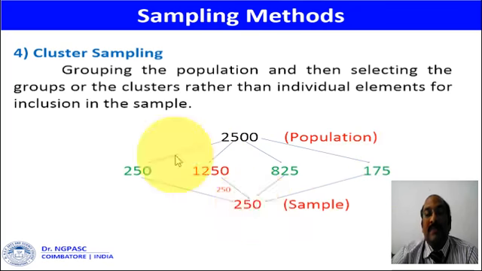But as far as cluster sampling is concerned, within one group itself the researcher can select the required number of samples. Suppose in our example, in the second group of 1250, the required 250 items will be selected only from the second group. No items will be selected from the first group, third group, and fourth group.